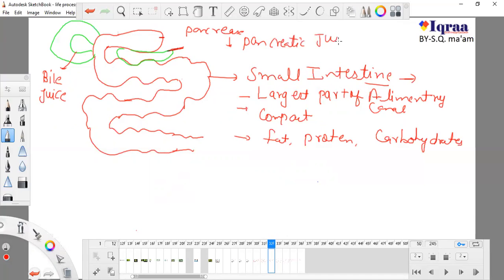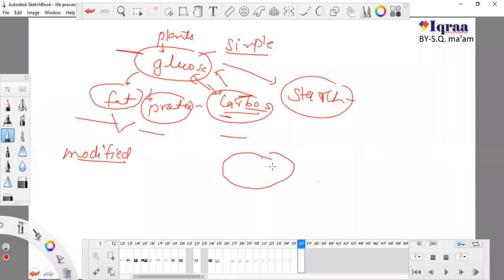So the food which enters from the stomach to the small intestine passes through a sphincter. What is a sphincter? Sphincter means, have you seen a rubber band? How does a rubber band stretch? After that it returns to its normal position, so you can stretch it, and you can also shrink it.